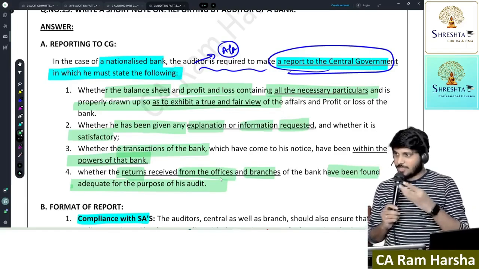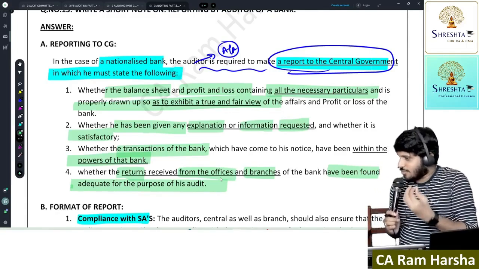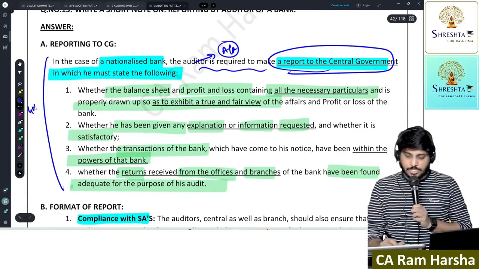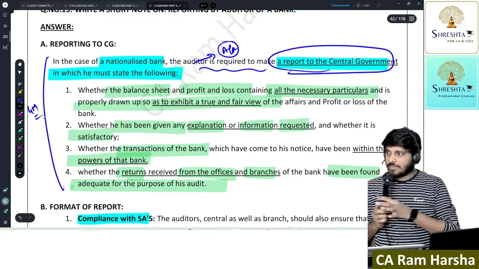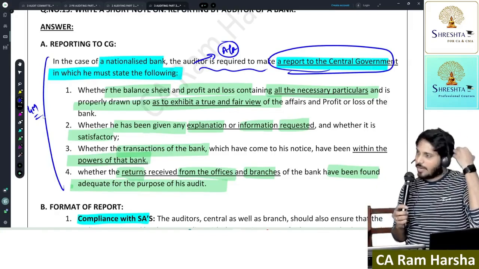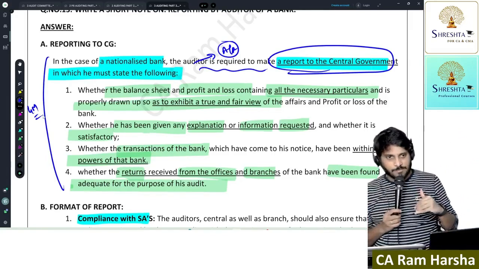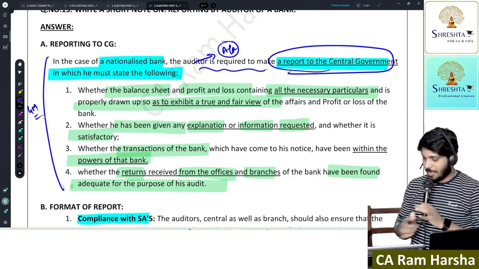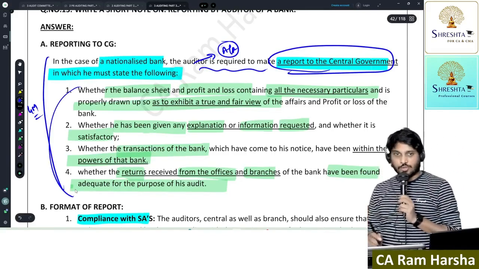These are the points which you have to report, positive or negative. This itself can be asked as a 4 marks question. In case of a nationalized bank, the auditor has to address the report to the central government. What are the points that the auditor shall cover in the audit report? They'll ask you for 4 marks, so all 4 points you have to write.